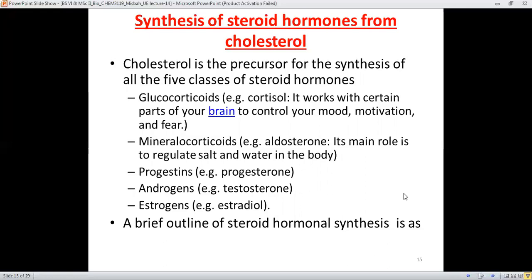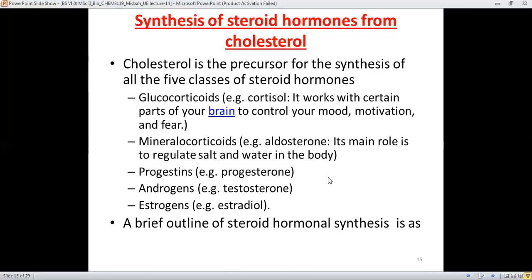These steroid hormones are glucocorticoids, among them cortisol, which works with a certain part of your brain to control your mood, motivation, and fear. And this is the mineralocorticoid, for example aldosterone, and its main role is to regulate the salt and water level in the body.